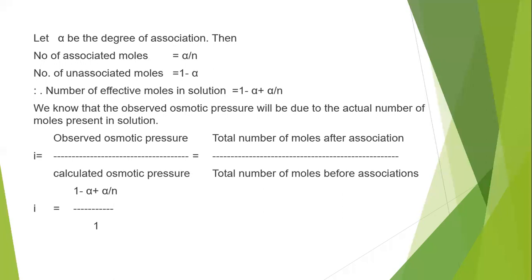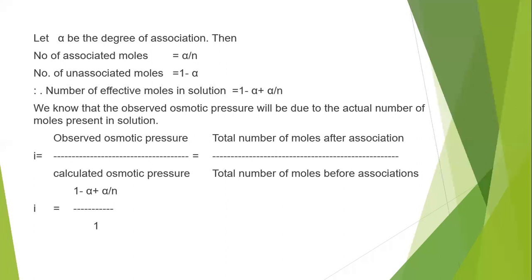of association. If we represent the degree of association as alpha, then the number of associated molecules is alpha by n, because n molecules associate. The number of unassociated moles is 1 minus alpha. In general, the total number of moles in any solution is 1, so it is 1 minus alpha.